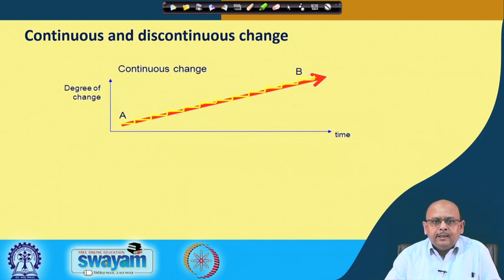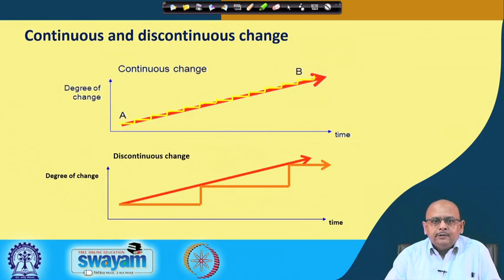Now, apart from this, we also have discontinuous change. Now, you can see the difference between the continuous change and discontinuous change. If you look at this, the degree of change that is happening is something like this. This is a straight line like this one, but what is happening here is no change, then suddenly there is a change, some change is happening, right. Then again there is a case of no change, then again there is some change, then again no change, right.